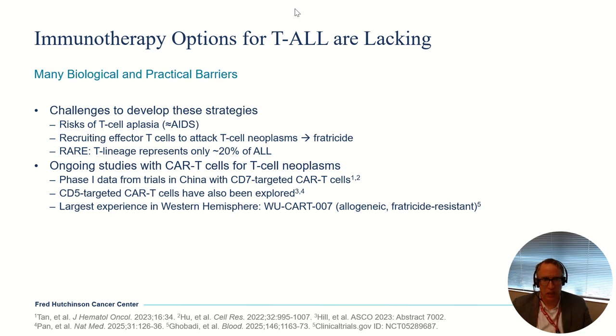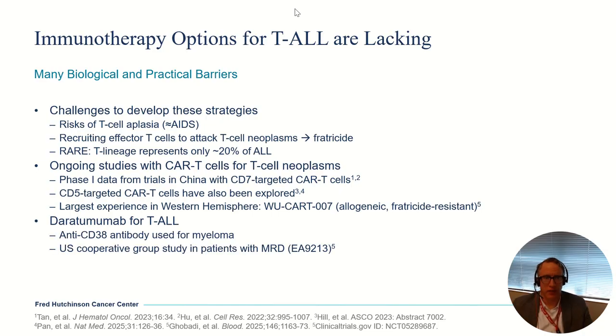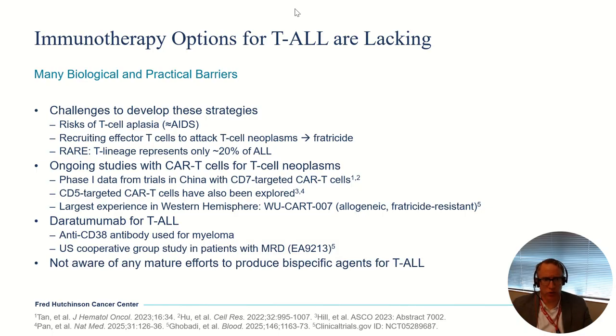I've highlighted several here that have at least published some data or appear fairly promising. Arguably the largest experience to date is with the WuCart 007 product, which is in ongoing phase 2 trials currently. Daratumumab, the drug we use routinely in myeloma now, is being studied specifically for patients who have MRD after chemotherapy in a U.S. cooperative group trial. And I am not aware of any mature efforts to produce a bispecific agent for T-cell ALL, like a blinatumomab essentially for T-cell ALL. They may be being explored somewhere. I'm just not aware of any mature efforts.